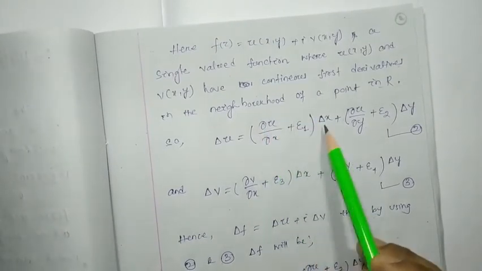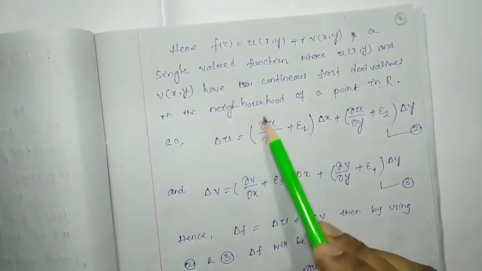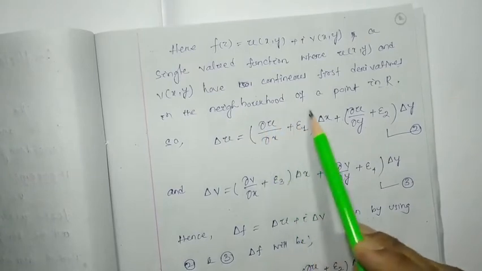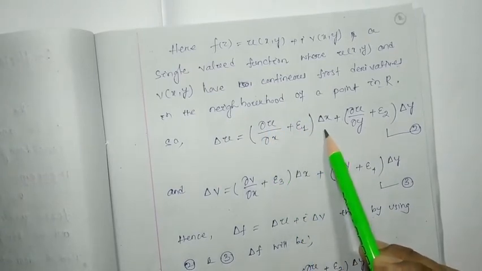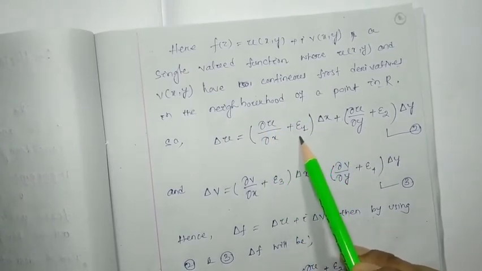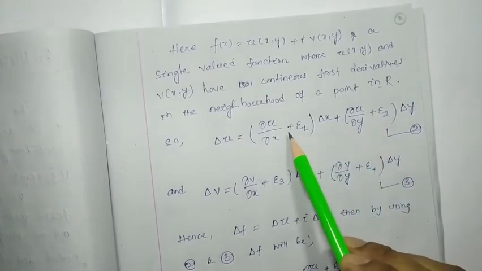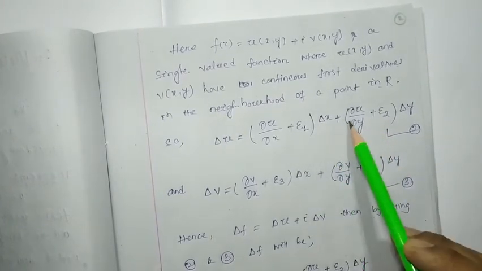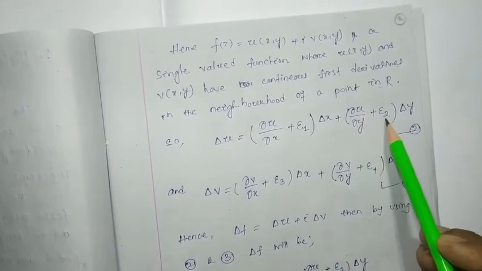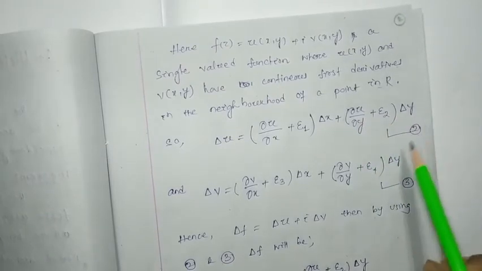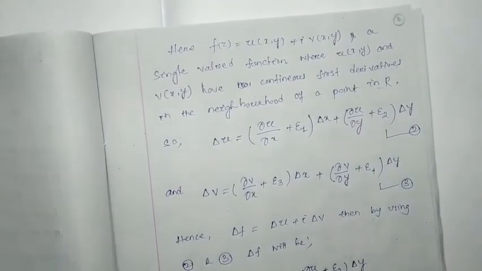Its physical significance is that it is smoothly moving along the x-axis by a small distance, and that distance tends to be 0. Plus (del u by del y plus epsilon 2) into del y. Let this be equation number 2. This was equation number 1, okay, no problem.